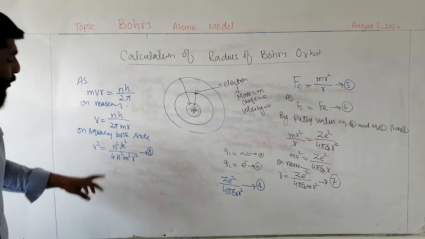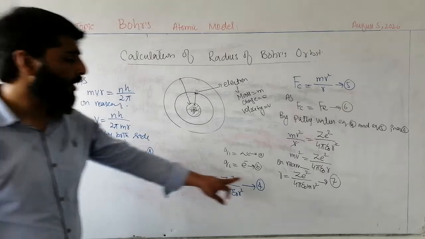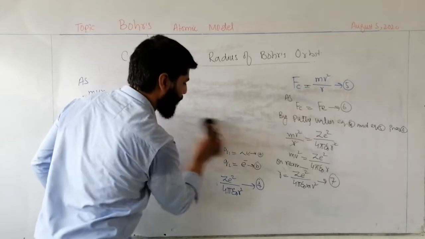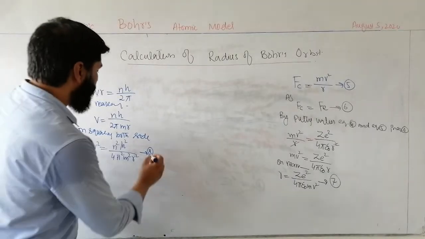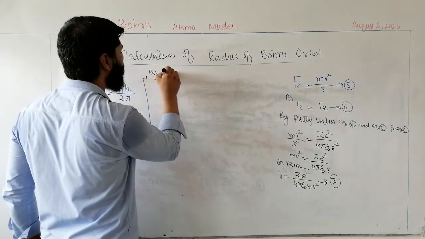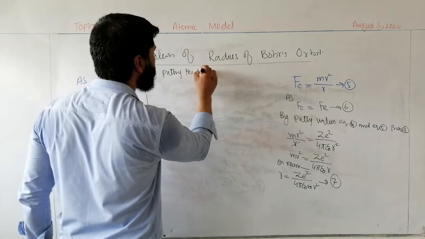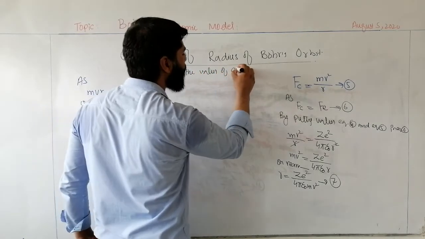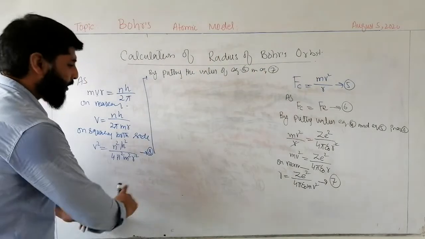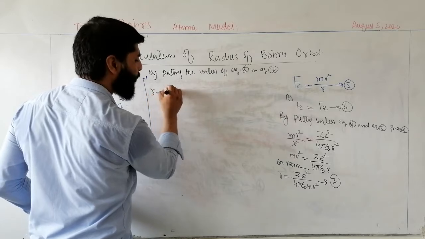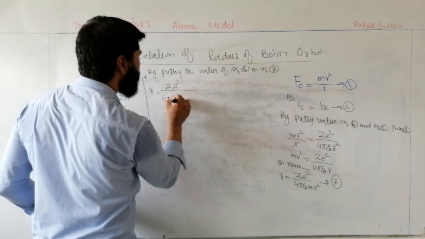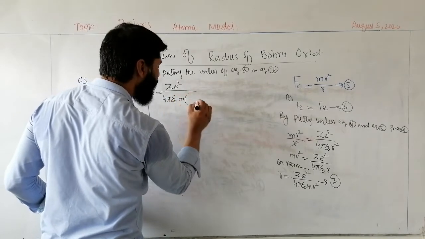Now by putting the value of v square from equation 8 in equation 7, we will get, students, this is equation number 7, r is equal to Z e square divided by 4 pi epsilon naught m into the value of v square.